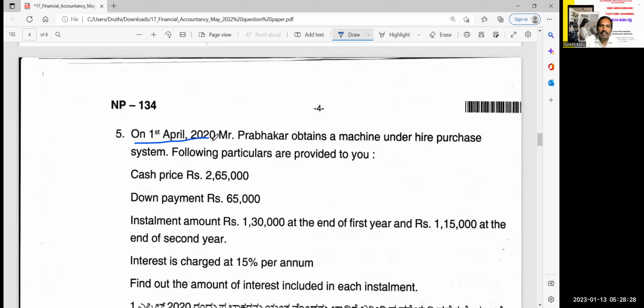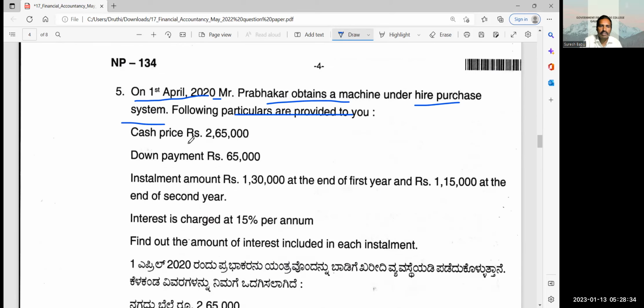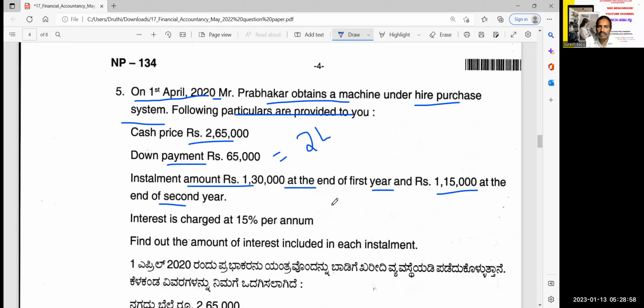Then, on 1st April 2020, Prabhakar obtains a machine under the hire purchase system. The following particulars are provided. Cash price 2,65,000. Down payment 65,000. So 2,65,000 minus 65,000 means the balance is 2 lakhs. Installments are 1,30,000 at the end of the first year and 1,15,000 at the end of the second year, only 2 years.